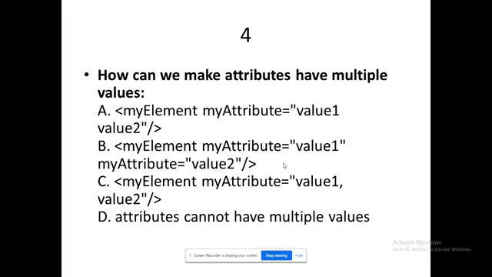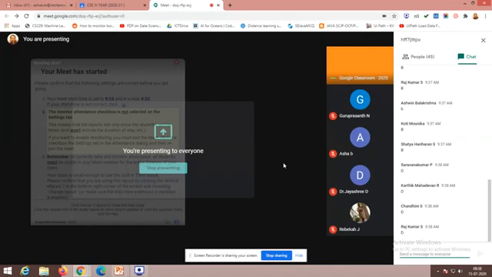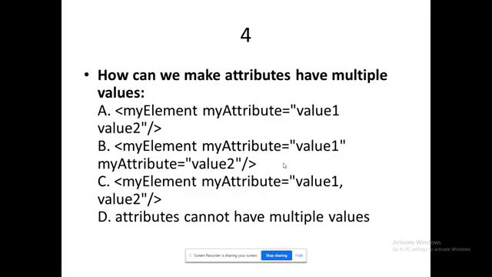What could be the best option for 4? Very good. So the option has been written as D. So what's the answer? D. Ultimately, I cannot give 2 values for my attributes, right? In all markup languages it is not possible for us. But XML provides an option through complex data type in XSD. Remember, complex data type in XSD. That's what we have seen in the last session. By that I can give an array of values, which we will see in the programs.